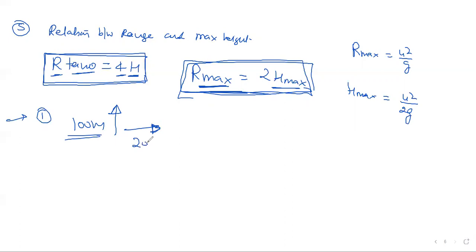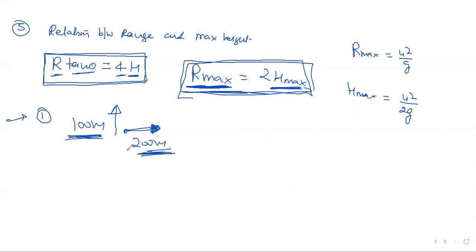What is the answer? 200 meter. Once more, a boy can throw a ball to a maximum height of 100 meter when he's throwing straight upward, right? Then same ball, if he throws horizontally, how much maximum distance can he throw? Horizontal means your range. They are asking maximum range, meaning maximum horizontal distance is double your H max. So he can throw